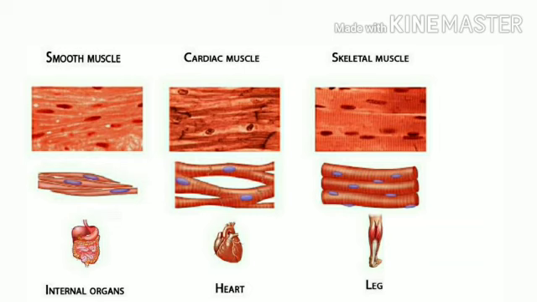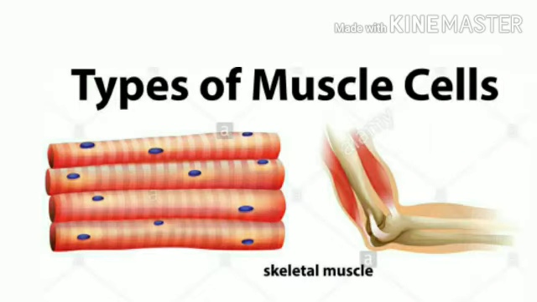The fibers of skeletal muscles are bundled together, just as you can see in the muscles of biceps or triceps. These are all bundled together, and a sheath covers this bundle. Structurally, the skeletal muscles are cylindrical in shape and they are multinucleated.